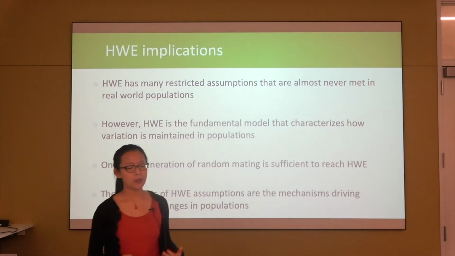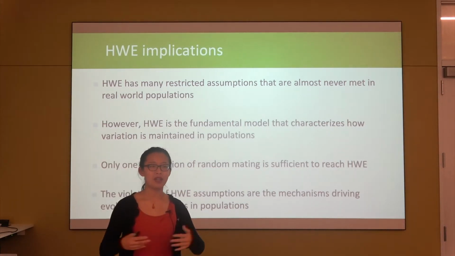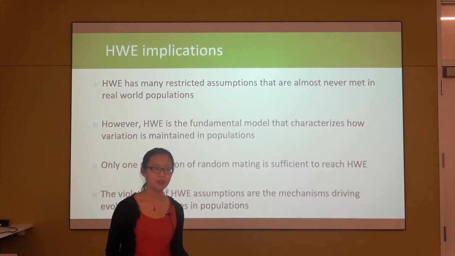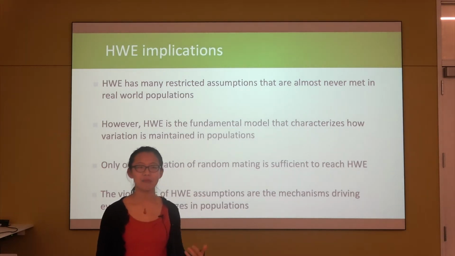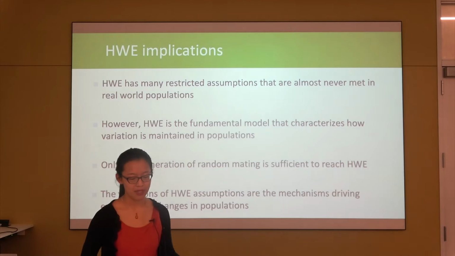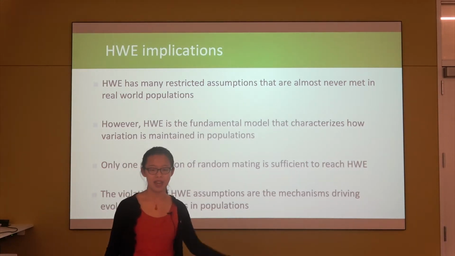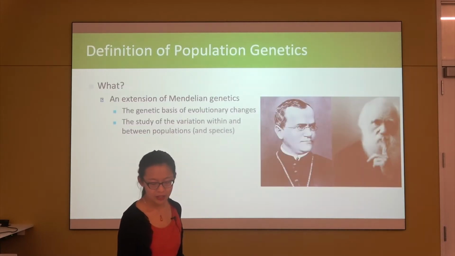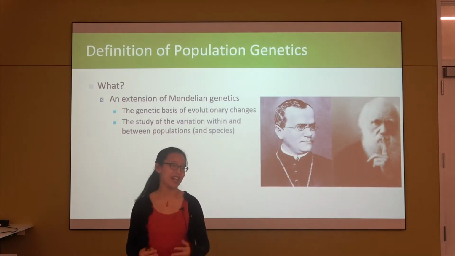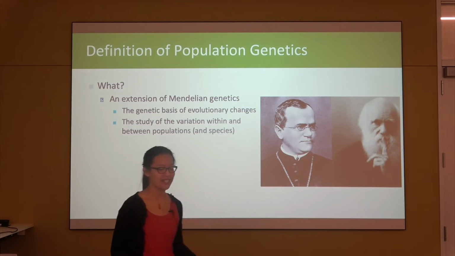Overall, Hardy-Weinberg equilibrium describes a fundamental model for populations, which is how variation is maintained by random mating. And most importantly, we only need one generation of random mating for the population to reach Hardy-Weinberg equilibrium. And as long as the allele frequencies don't change, it will stay that way. So now you have seen pretty much everything we're going to talk about in population genetics.